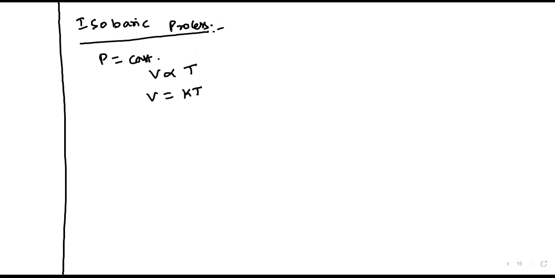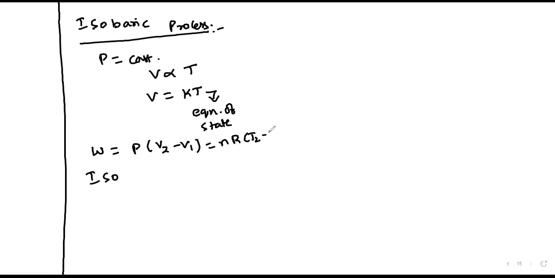If you observe carefully, this isobaric process is like Charles's law, so V equal to kT is my equation of state. Work done equal to integral of PdV, so upon integration we get P into V2 minus V1, which is nothing but nR times T2 minus T1.